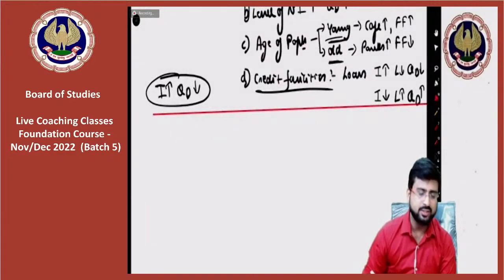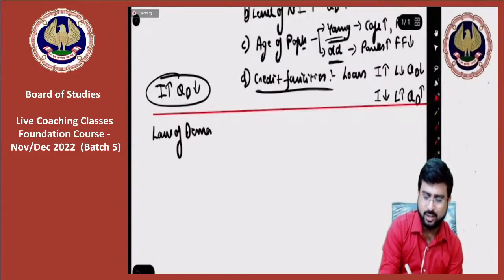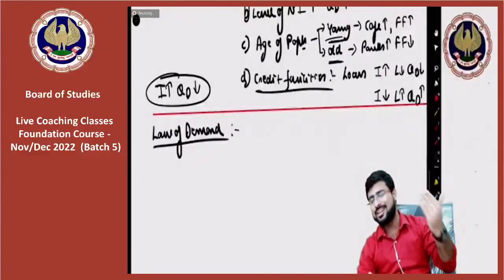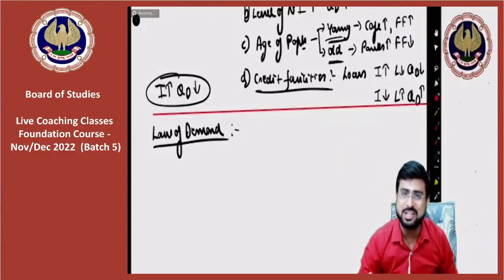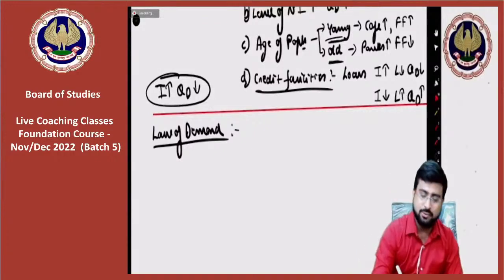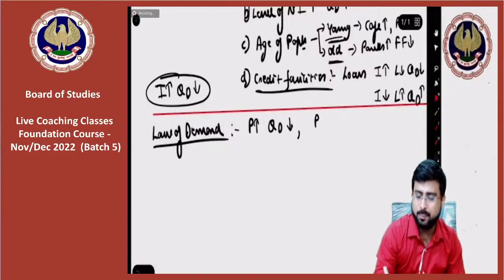Now my dear friends, I'll tell you what the law of demand states. Law of demand is something we have already done. Sir, you did not teach us. Yes, I have. It's just that I did not tell you back then that it is the law of demand that I am teaching you. Sir, what does the law of demand say? Law of demand tells us that when price of a commodity rises, quantity demanded will fall, and when price of a commodity falls, quantity demanded for the same is going to rise, other factors remaining constant.